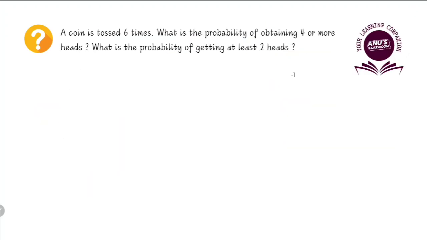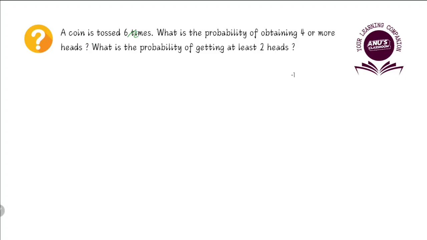So now let us go and look at another problem. In this problem, what are we told? We are told that we are tossing a coin. So let us again assume that this coin is a fair coin unless it is specifically stated otherwise, right?